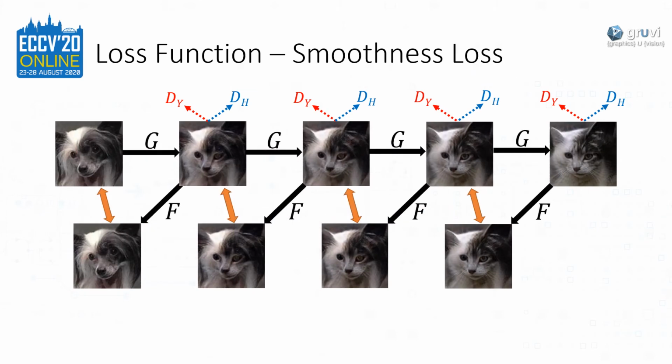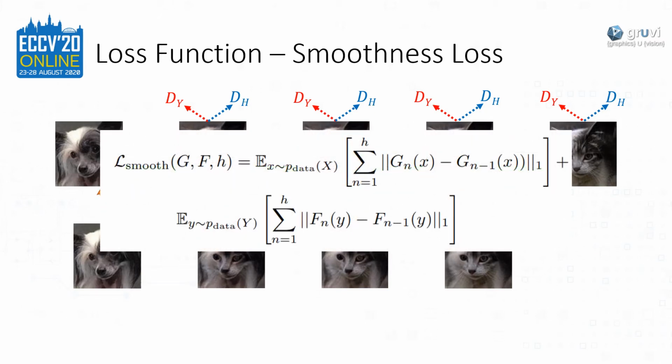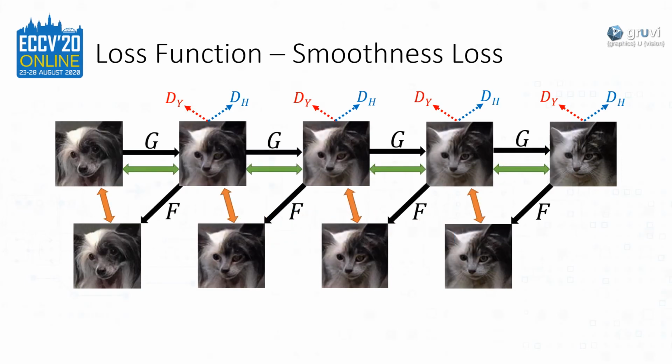The smoothness term penalizes the image space difference between each subsequent hop, as represented by the green arrows. This term encourages the hops to be individually as small as possible, while still leading to the full translation when combined. This has a regularizing effect on the training. This is how we state this loss.